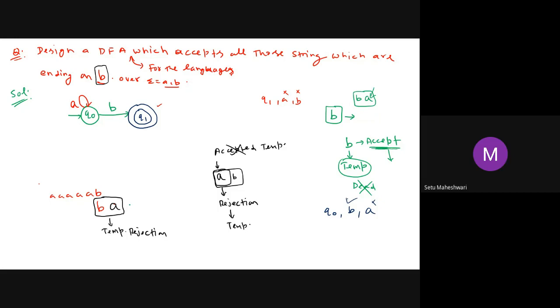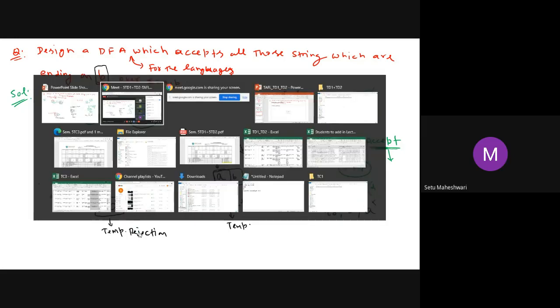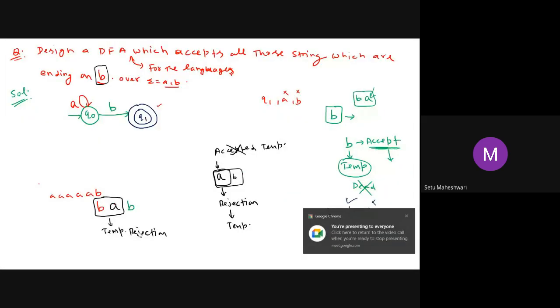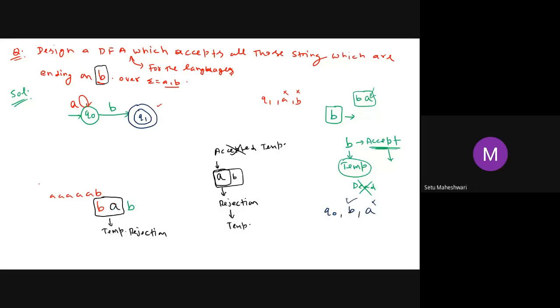B, isn't it? Are you getting clear with this, Kushant? Yes, sir. What about others apart from Kushant? I've pointed at him because he had a doubt previously, but obviously I'm asking everybody else. Is that clear to you? Yes, sir. Okay. So that means right now it is rejected.